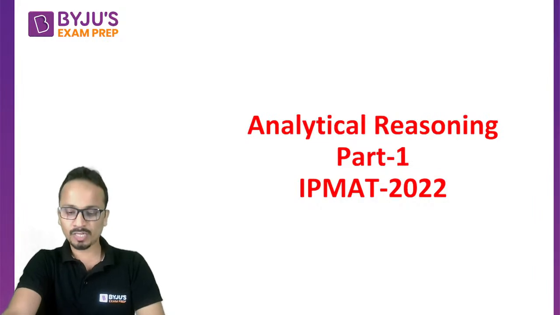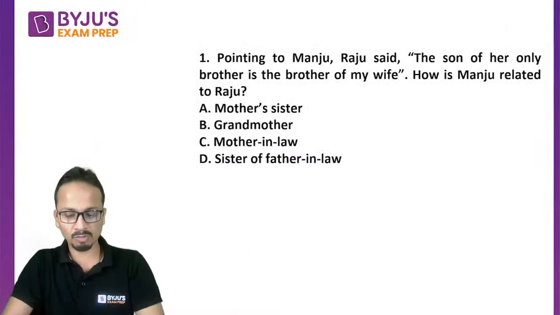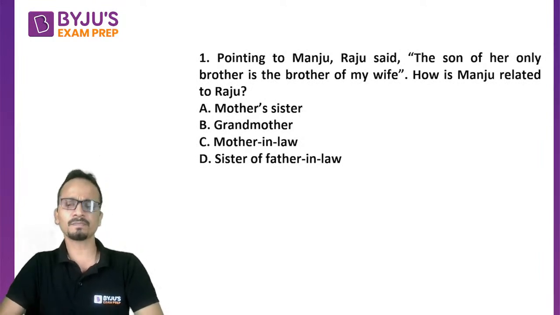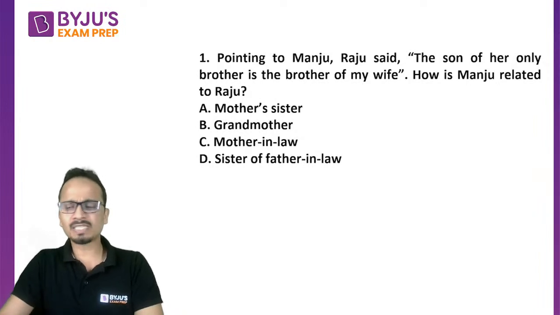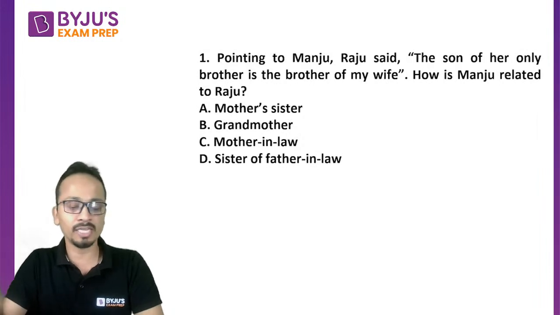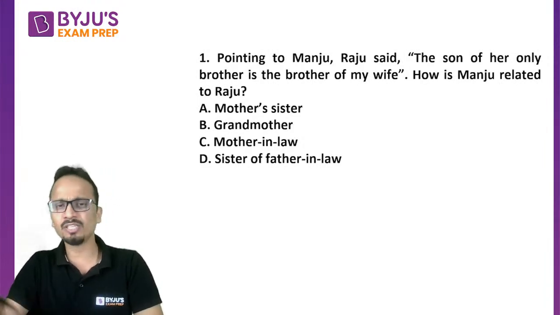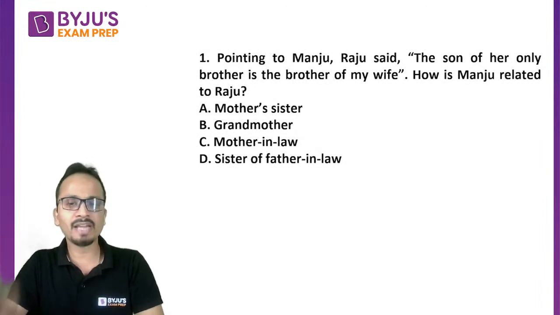All right. So the first question will be there on your screen in a few moments. So all the students who are present there, Mosam, Kushagra, Tarun, Satya, the first question is from blood relations. So this is the format that we normally see as far as independent questions on blood relations are concerned in our examination. All right. So the first question on your screen, quickly solve it. Just draw the family tree or whatever you want to draw and find out the answer. You can post your answer in the form of option A, B, C, or D.